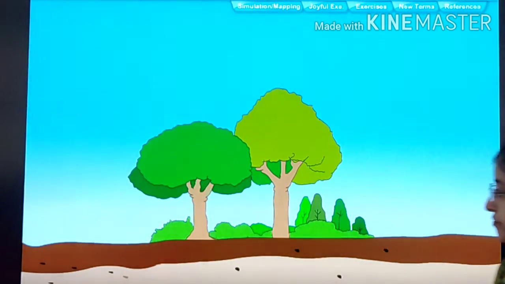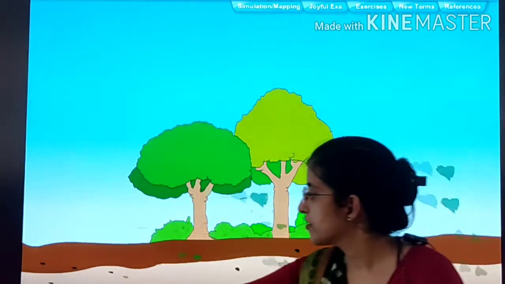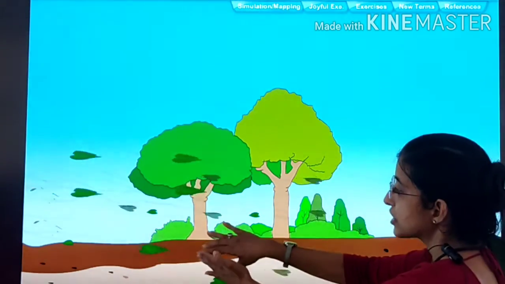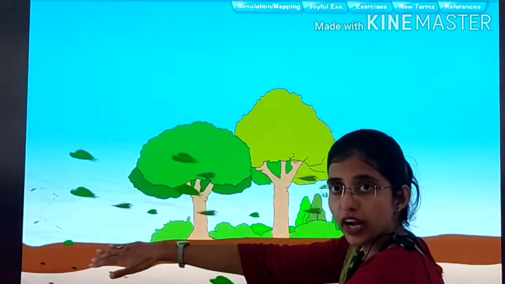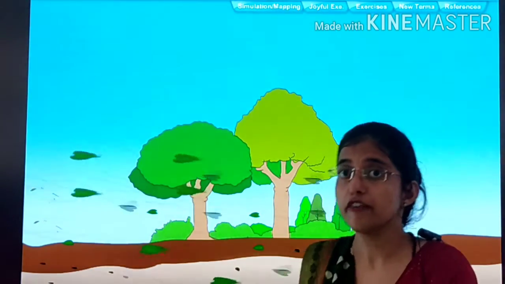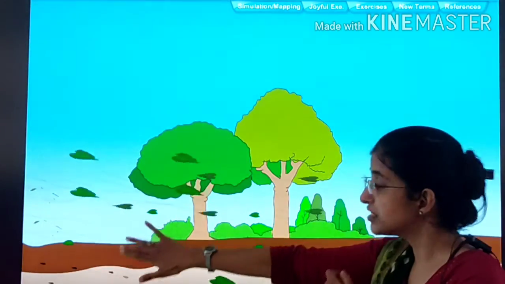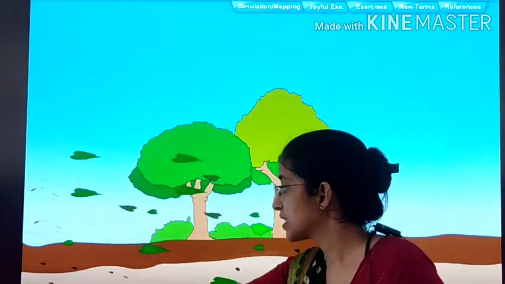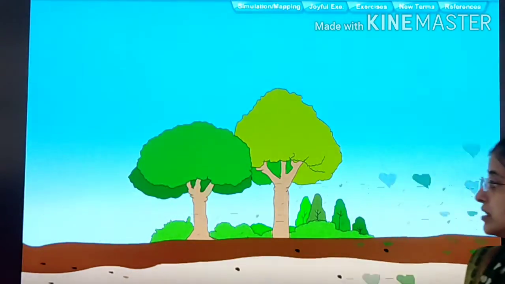Now see, wind is blowing. When the wind is blowing, what happens is, this topsoil also goes away because of wind. When the wind blows, this topsoil also blows away with the wind. Let's see next what happens.